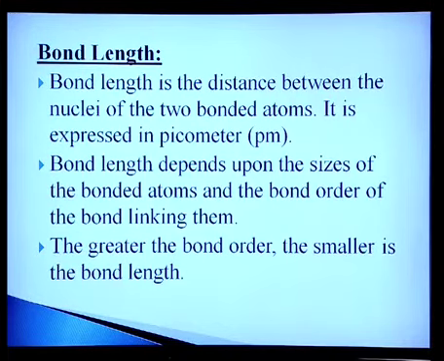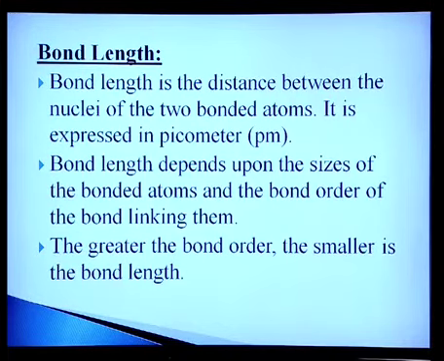Now bond angle: it is the angle between the two bonds in a molecule. Since covalent bonds are formed through overlapping of orbitals, it may also be defined as the angle between the two orbitals that contain bonding electrons and overlap with other orbitals of other atoms. You can see the picture here. Then there is bond enthalpy. It is the amount of energy required for breaking one mole of bonds of a particular type in a gaseous molecule. It is also called bond dissociation enthalpy and is applicable to simple molecules containing only one bond of the particular